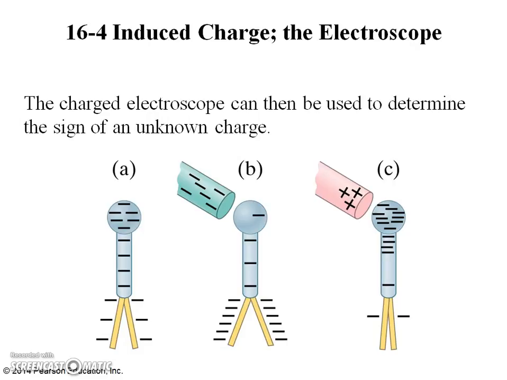Note that you cannot tell the sign of the charge in this way, since negative charge will cause the leaves to separate just as much as an equal amount of positive charge. In either case, the two leaves repel each other.